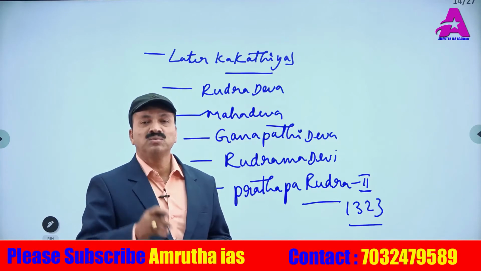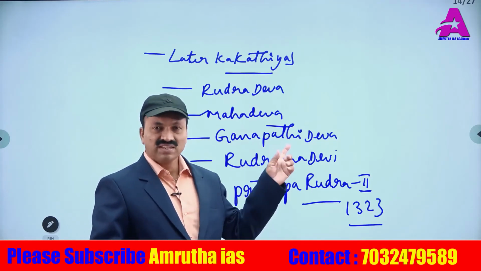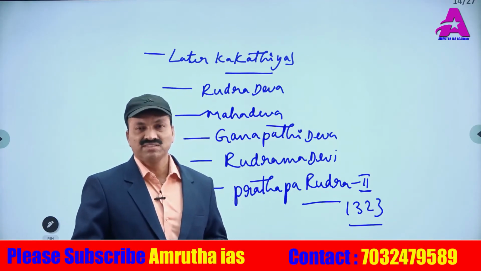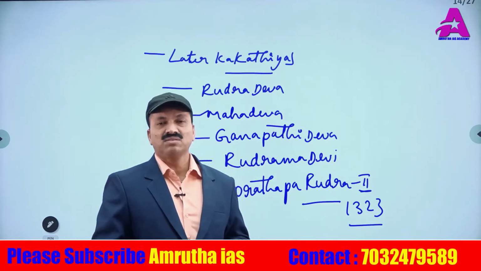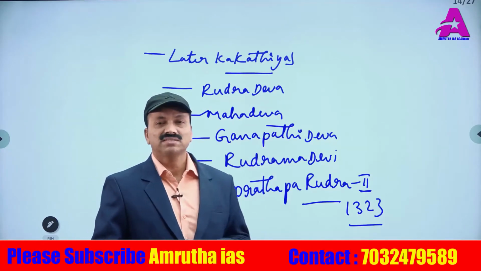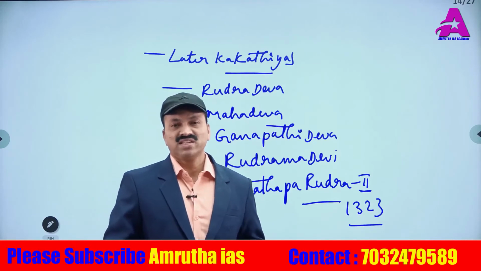After the death of Alauddin Khilji, Alauddin Khilji's commander Malik also attacked. Every year they were paying nearly 2.5 lakh rupees as tribute. But after the death of Alauddin Khilji in 1316, they stopped paying taxes. At this moment, what happened? In 1320 itself, the Tughlaq dynasty came to power.